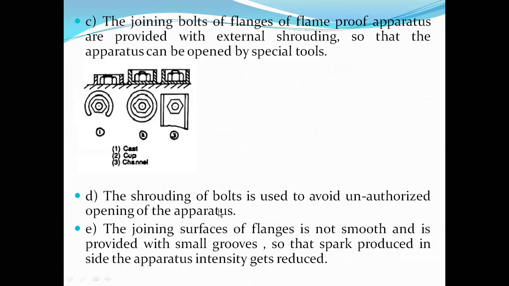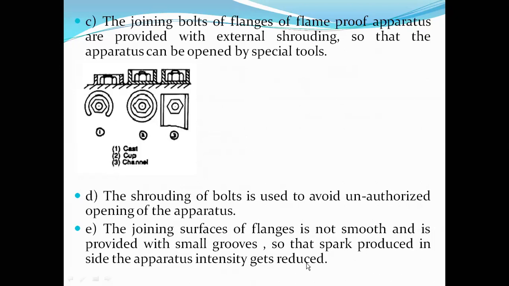Next, the shrouding of the bolts, the external projection that you have, that is called shrouding. The shrouding of bolts is used to avoid unauthorized opening of the apparatus, because it can be opened only by means of special tools, which are not available that frequently in the market. So the person in charge, as and when required or in the event of necessity, is the only authorized person who can open the flame proof apparatus. It is just to prevent the unauthorized opening of the apparatus. The external surface of the bolt is provided with shrouding.